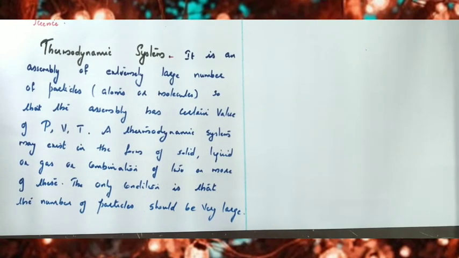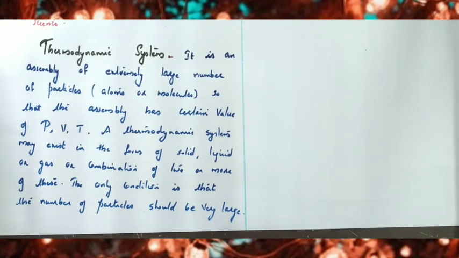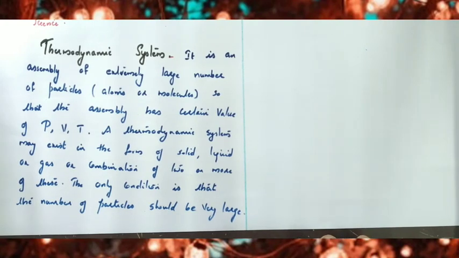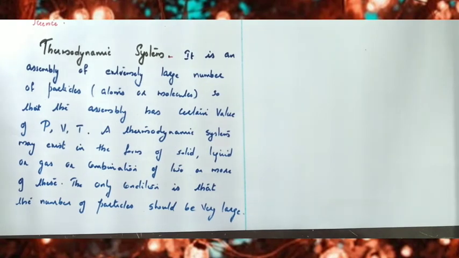So what is a thermodynamic system? It consists of a large number of particles contained in a system. For example, a cylinder containing a large number of gas molecules can be considered as a thermodynamic system. In a petrol engine, petrol gas is taken inside a cylinder. So that is a thermodynamic system. In a steam engine, steam is taken inside a cylinder, and that acts as a thermodynamic system.